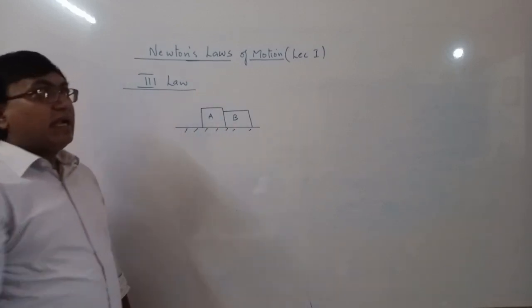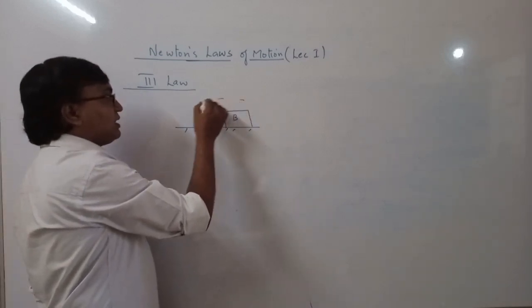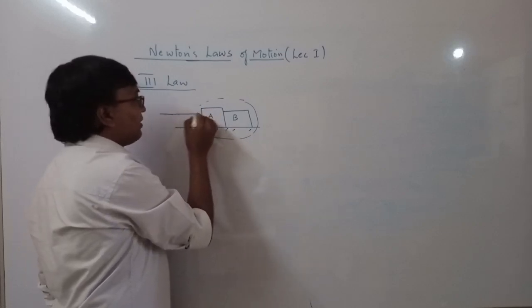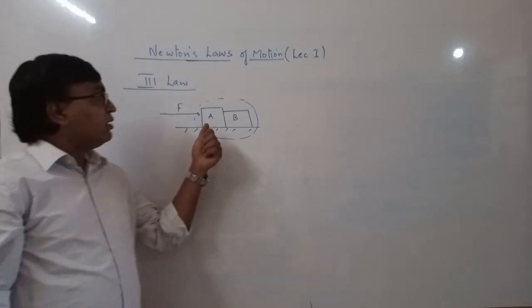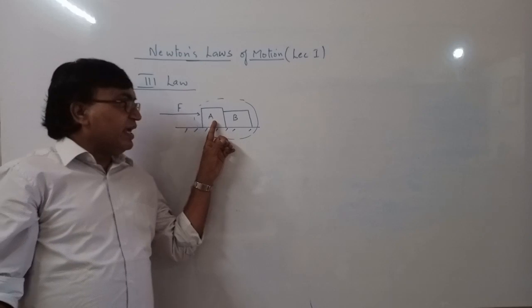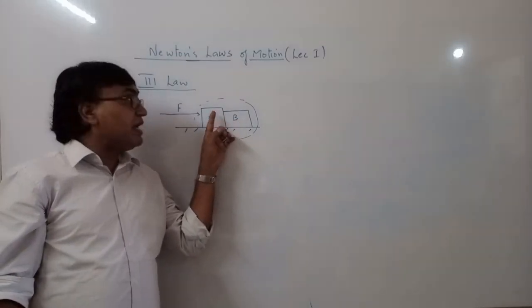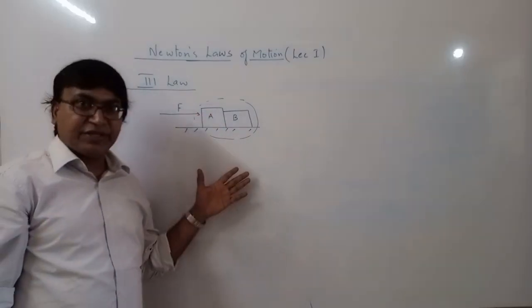Now let us assume this as a system and this is a force. Some force is acting on the system. Now as per Newton's third law, if A applies a force on B, then B also applies the same amount of force on A in the opposite direction.